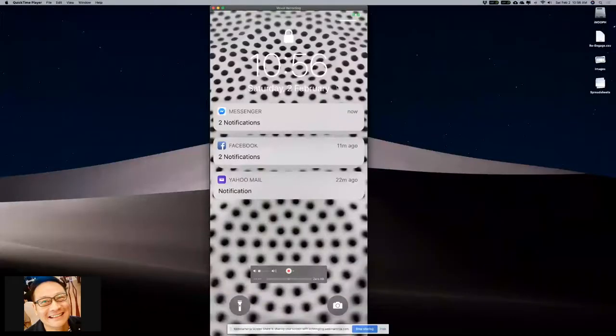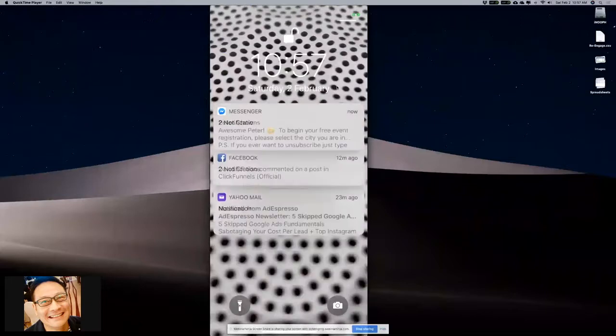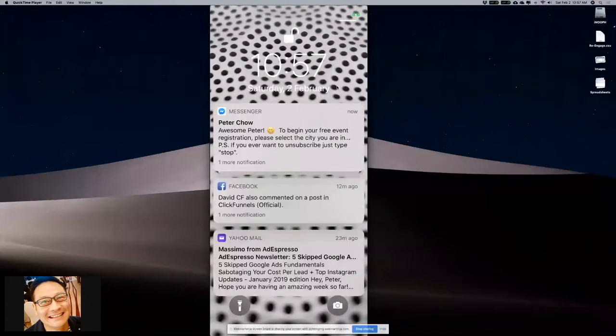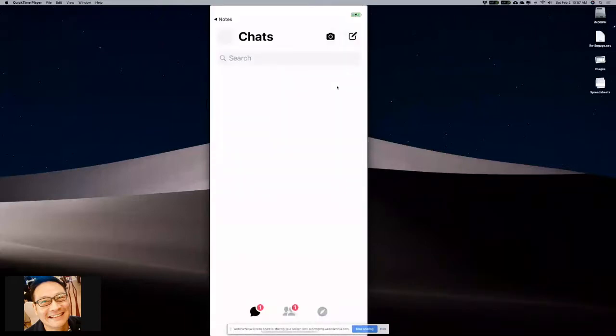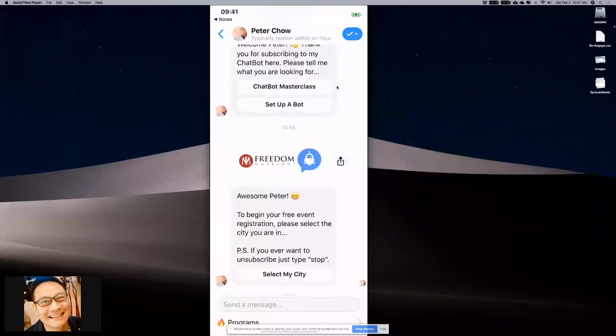All right, so what you're seeing on the screen is my mobile, my iPhone. I'm going to show you right now. Imagine that I just tap on the Facebook ad, and the first message I receive is this, an image, and it says, "Awesome, Peter, to begin your free event registration, please select the city you're in." If you ever want to unsubscribe, you can do so.